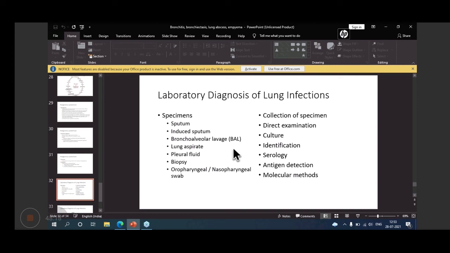Then coming to, in general, the laboratory diagnosis of lung infections. Lung infection is of a varied type. You have seen bronchitis, bronchiectasis, lung abscess, pleural effusion, and so many other things, pneumonia, tuberculosis. So how to diagnose in general the laboratory of lung infection? First thing is specimens. You may have sputum, maybe induced sputum, like in Pneumocystis jirovecii, which is a cause of pneumonia in HIV patients. Induced sputum is the preferred specimen, so induced sputum should be taken.